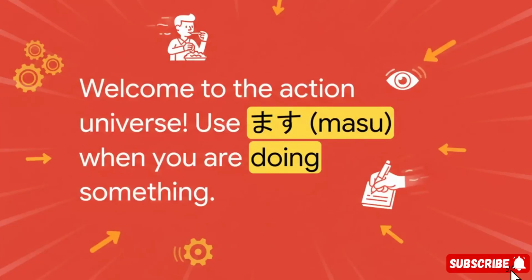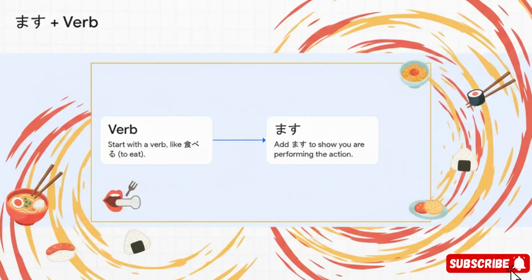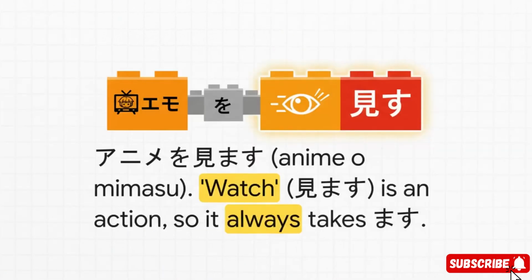All right, now let's cross that divide to the Mas universe. This world is all about doing things. So you stick mas right after a verb when you're actually doing something, like I eat. Here's another great example. I watch anime. Watch is an action, so it has to be mas.